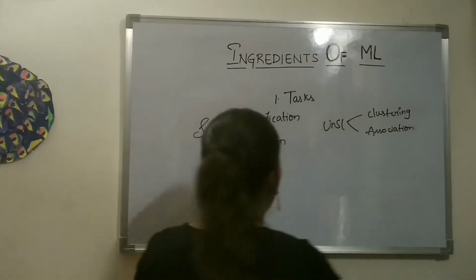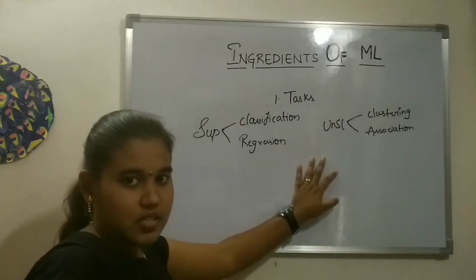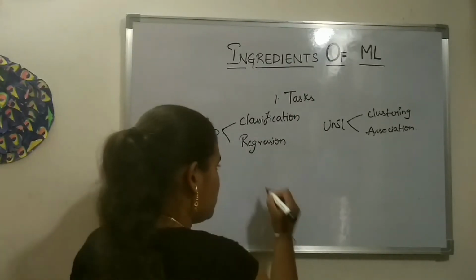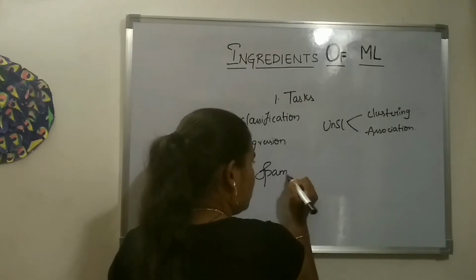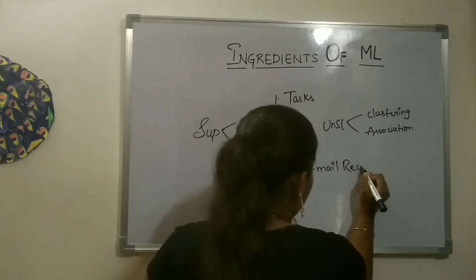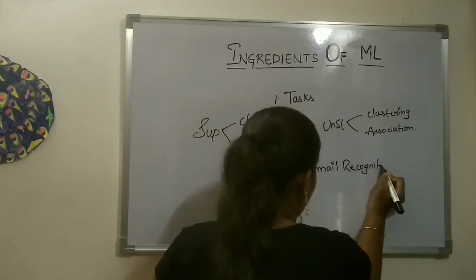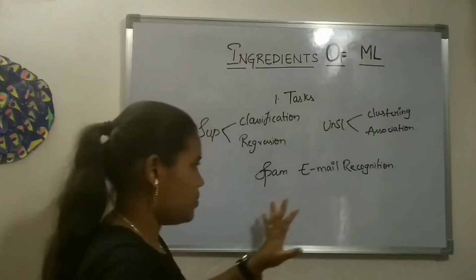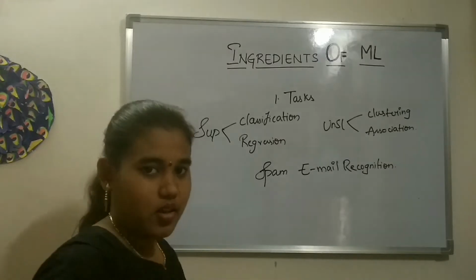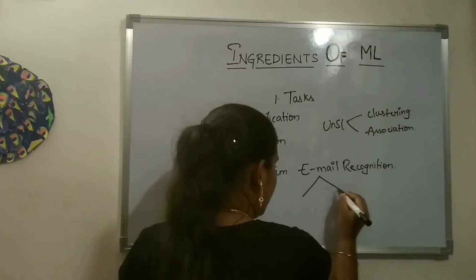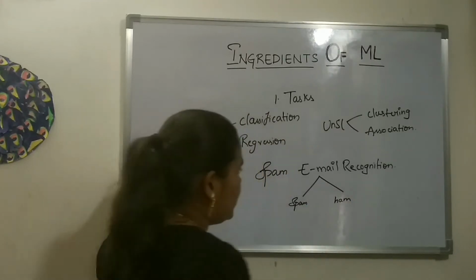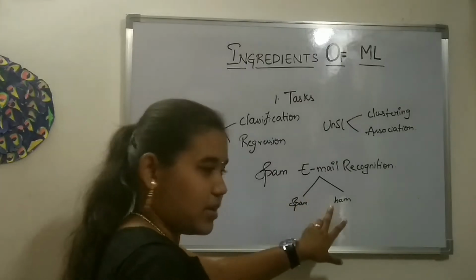Right. Now to deal with these four classes based on tasks, we already have a product called spam email recognition. Dealing with spam email recognition, our emails are divided into two classes, as I already said, whether it is spam or ham. So we have to simply recognize whether this email belongs to the spam class or the ham class, right?